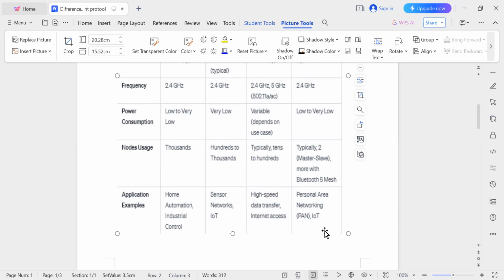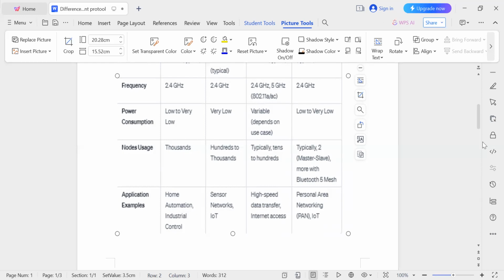So wherever high-speed data transfer is required, we can use Wi-Fi. And the last one, Bluetooth, is used in personal area networks, such as connecting devices. We can connect a smartphone using Bluetooth, we can connect headphones using Bluetooth, and other peripherals in a personal area network using Bluetooth.